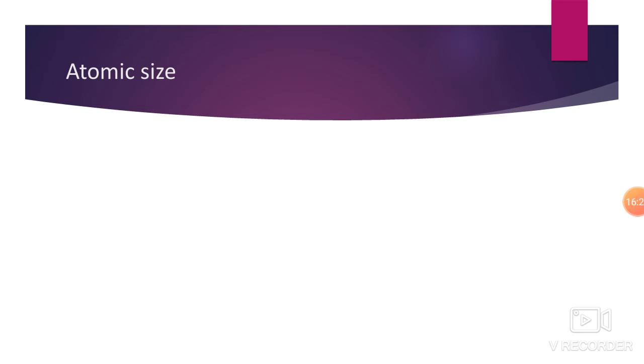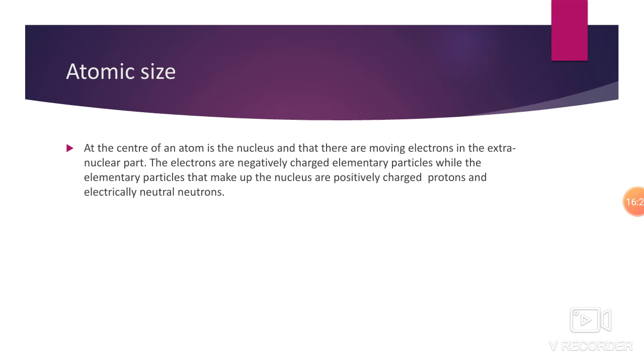Okay, now let's see about atomic size. What is atomic size? At the center of an atom is the nucleus, and there are electrons moving in the extranuclear part. This sentence is telling us the position of the neutrons, electrons, and protons.